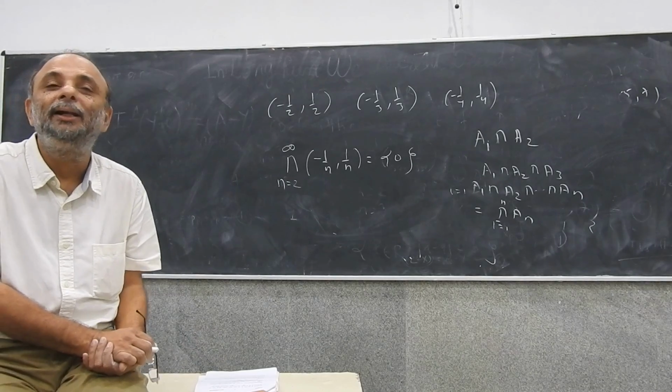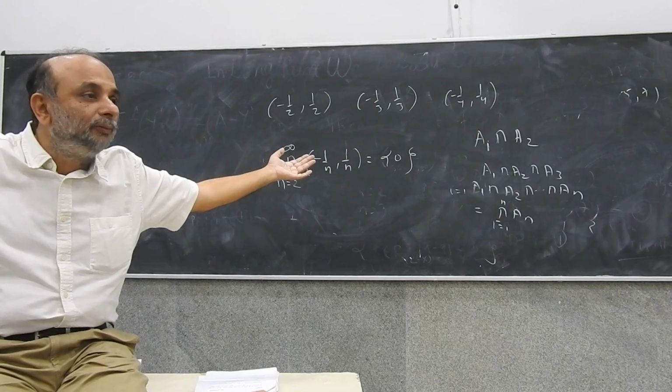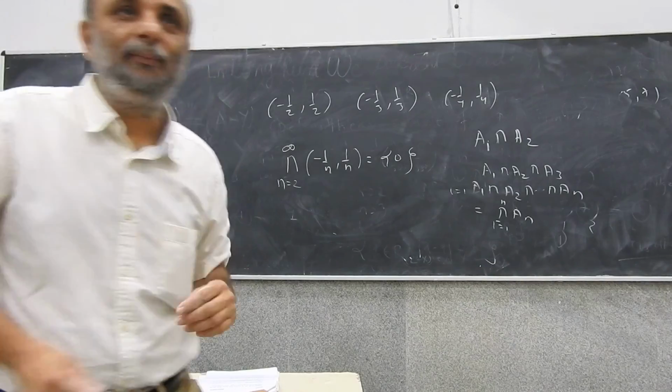Yeah, for example, what is the intersection of (-n, n), the whole line, as n becomes very large? Will it be the whole line? No, okay. Let me ask him a question. Okay, fine. I think we made a mistake.